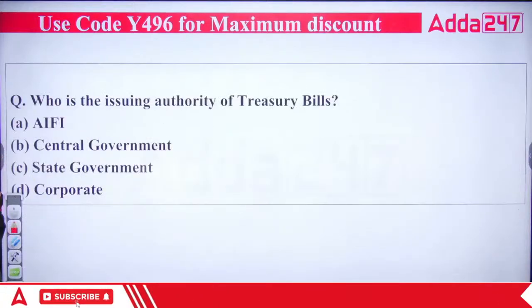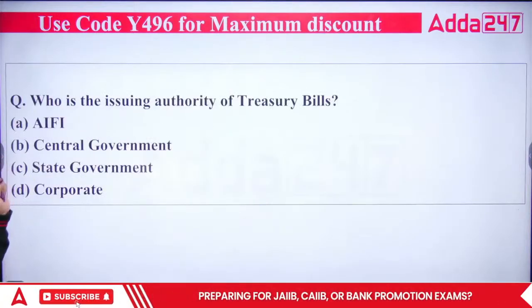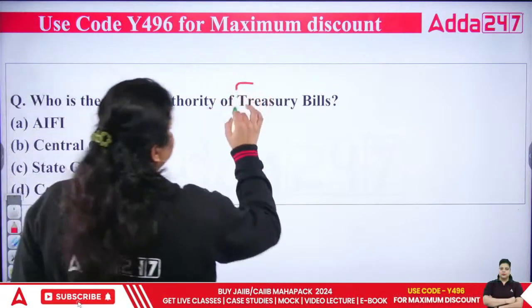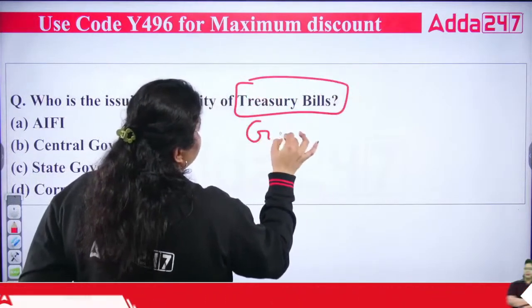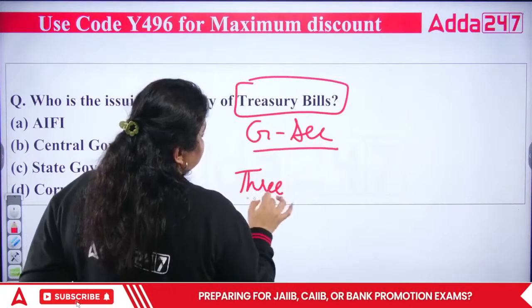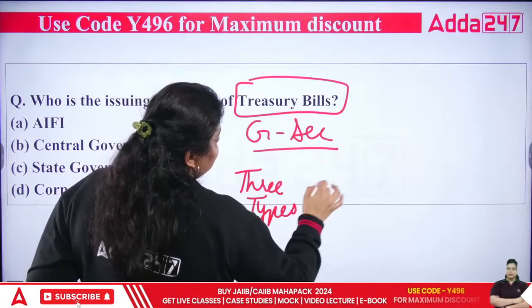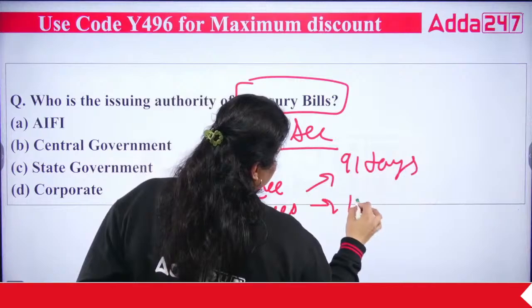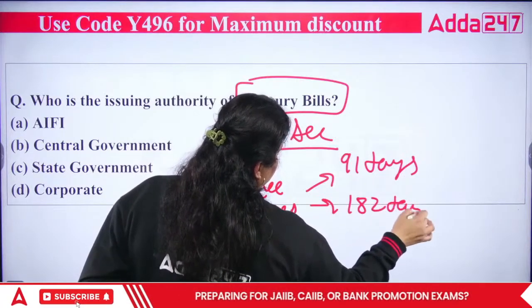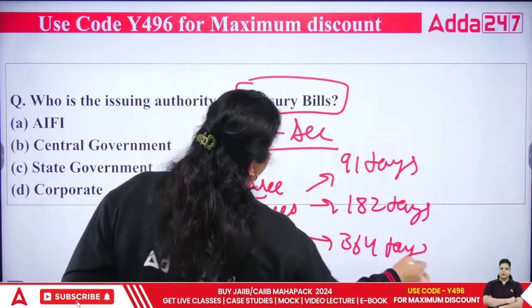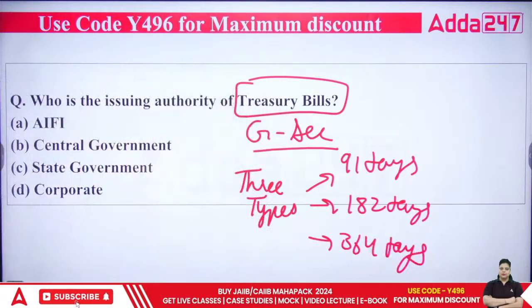Okay. Next question. Who is the issuing authority of treasury bills? Treasury bills are government securities, and they have 3 types. What are these 3 types? One is the 91 days treasury bill. Second is the 182 days treasury bill. Third is the 364 days treasury bill. These are the 3 types of treasury bills we have.